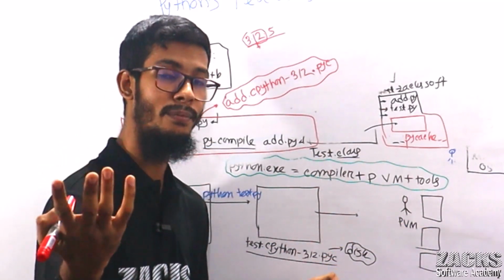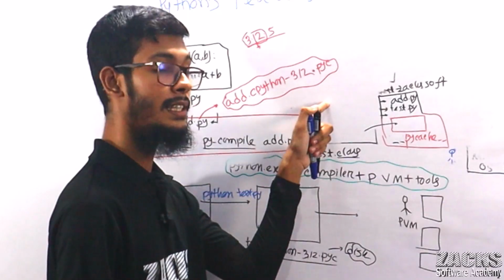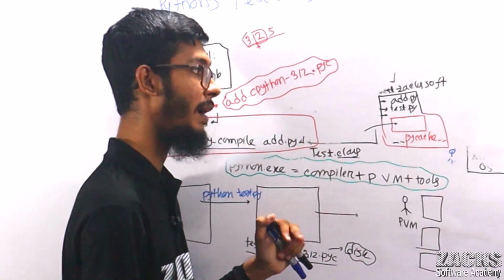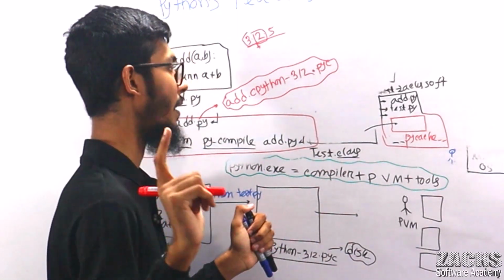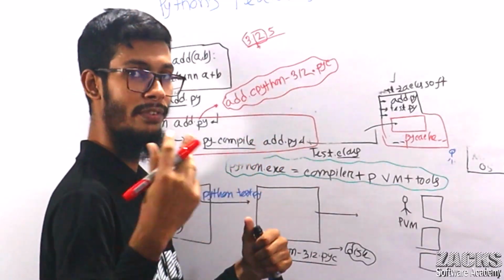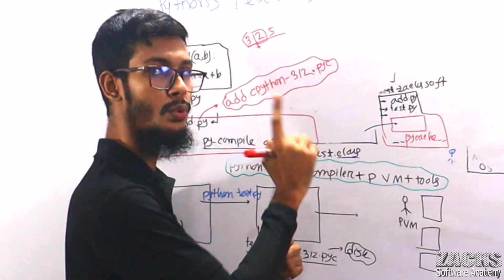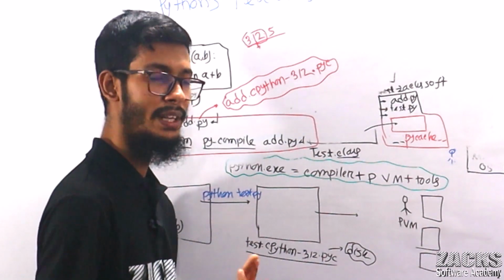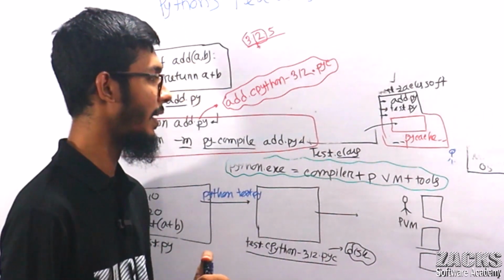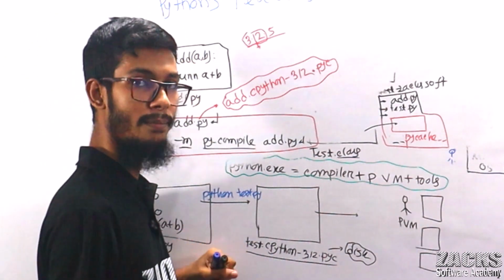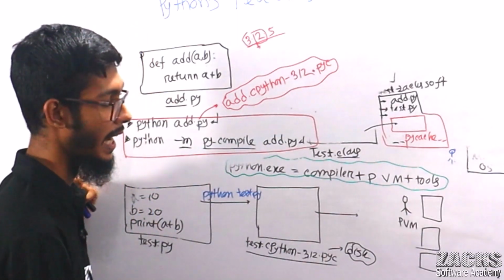So whatever platform you want to use to execute this program, no problem. But compulsorily, you need CPython, which means your default Python, and the version should be 3.12. The micro version can be different; that doesn't affect much. I hope you got this point.